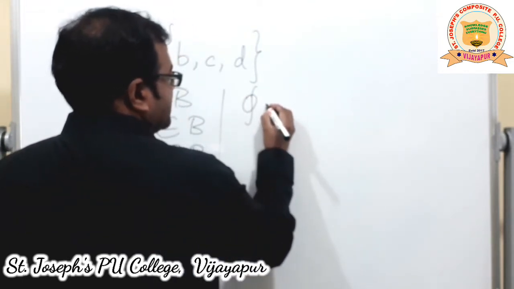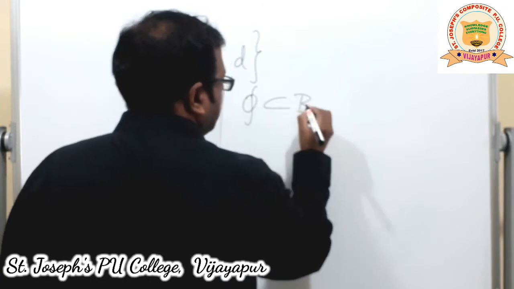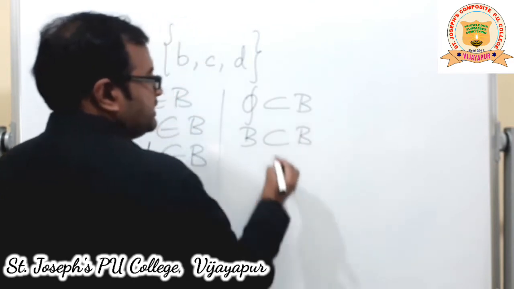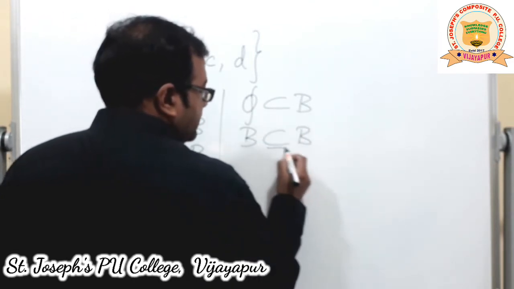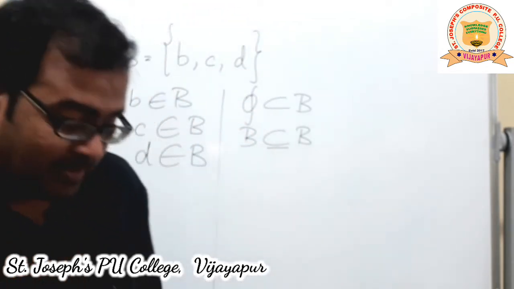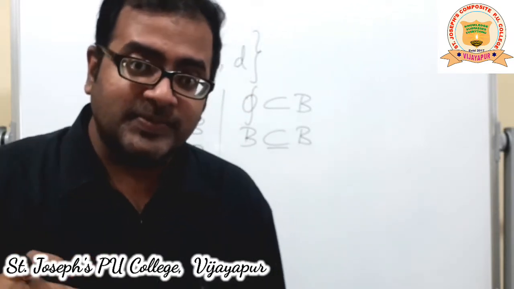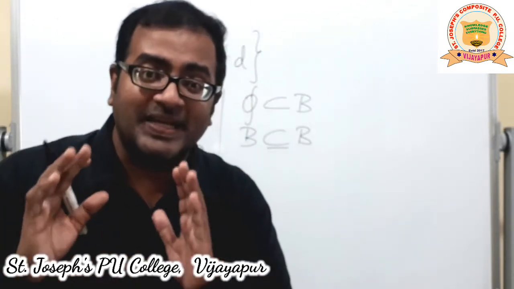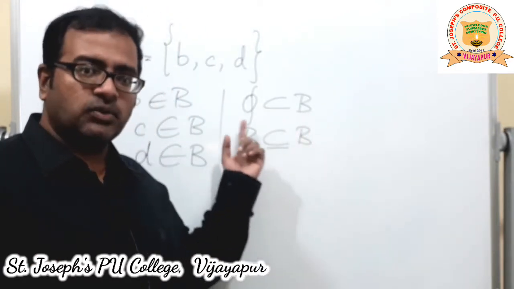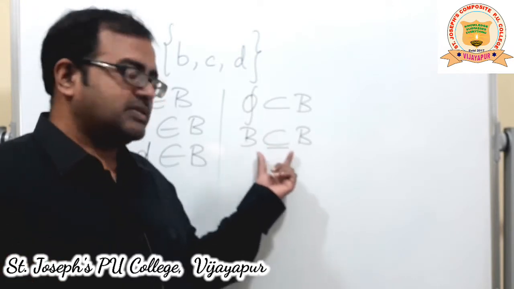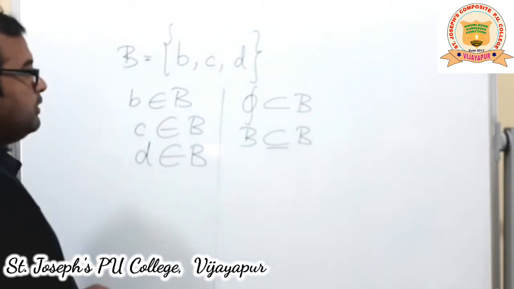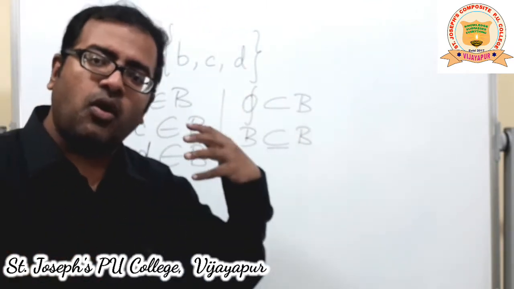So, let us first write those two. First, null set is a subset of B. Also, B is a subset of B. But in these two cases, the only thing is that here it will be a subset, whereas this one will be a proper subset. We have discussed that the number of elements in a proper subset will always be strictly less than the superset, the bigger set. When I say only subset, not proper subset, there is a chance that it can be equal also. Clear?